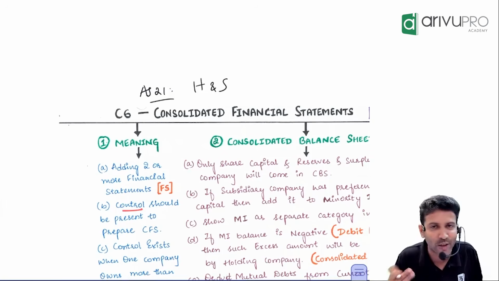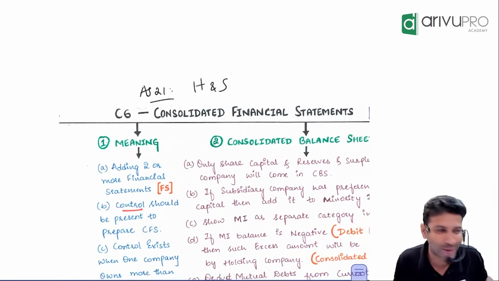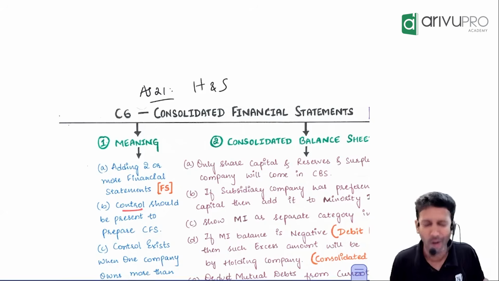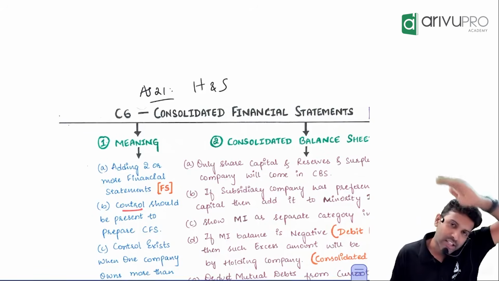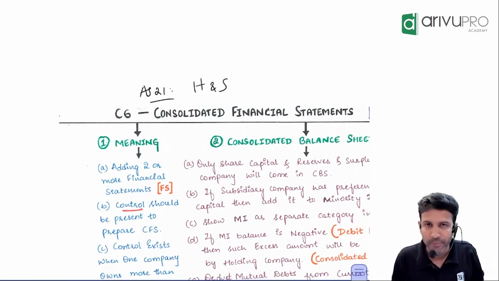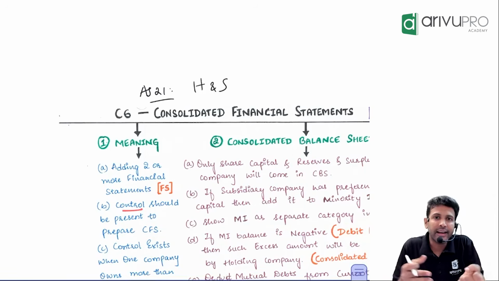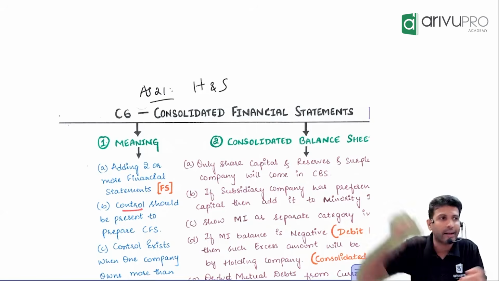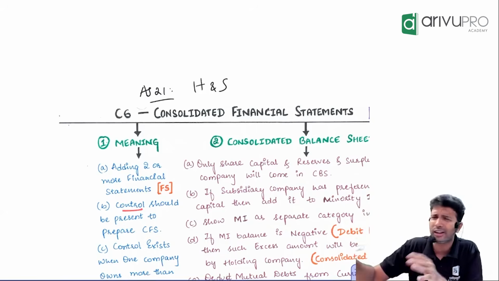No response. Okay, I will only tell in the interest of time. Sir, yes, consolidation is definitely adding up, right? But it is not random adding up. Like, can I take Arivupro's financial statement and add it up with Reliance's financial statement? Any random company, today I saw Reliance, I will add?